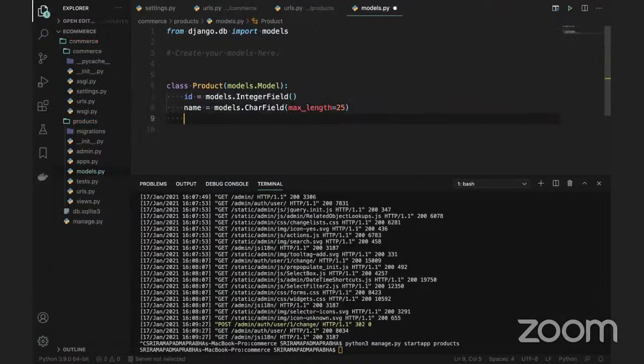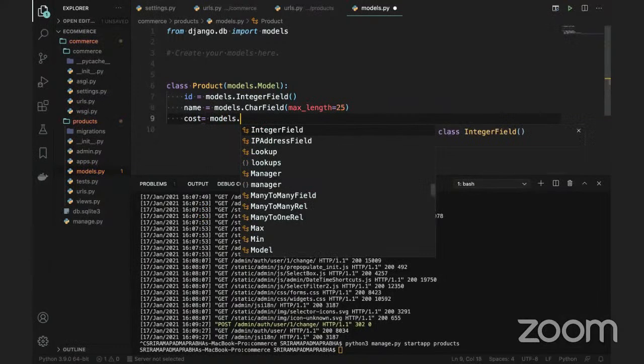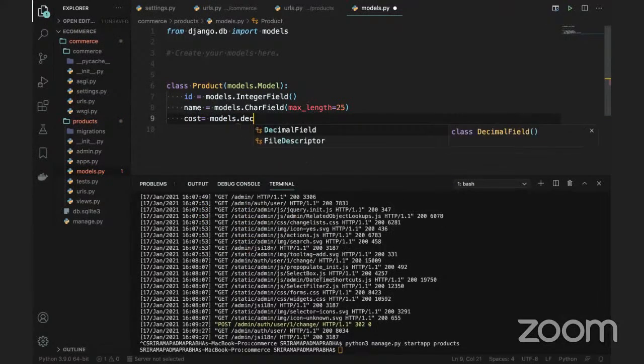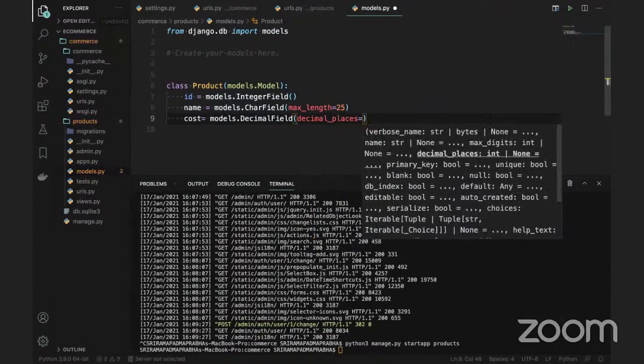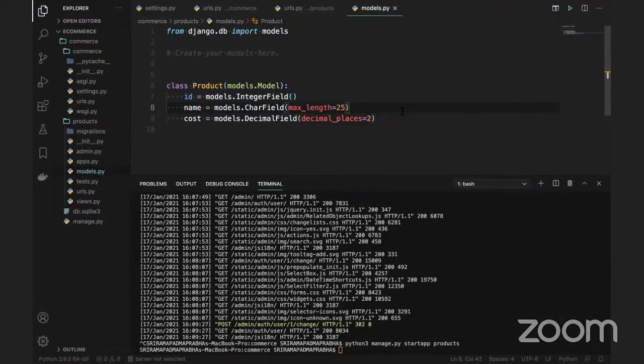And also a product will have a cost, we can mention it here. So models.DecimalField, we can say. When you say the decimal field, we need to write some decimal places and all. Okay, so I'm using decimal places of two, something like $200.30, so we have to give the decimal places, how much we can specify here. And also a product will have some description.